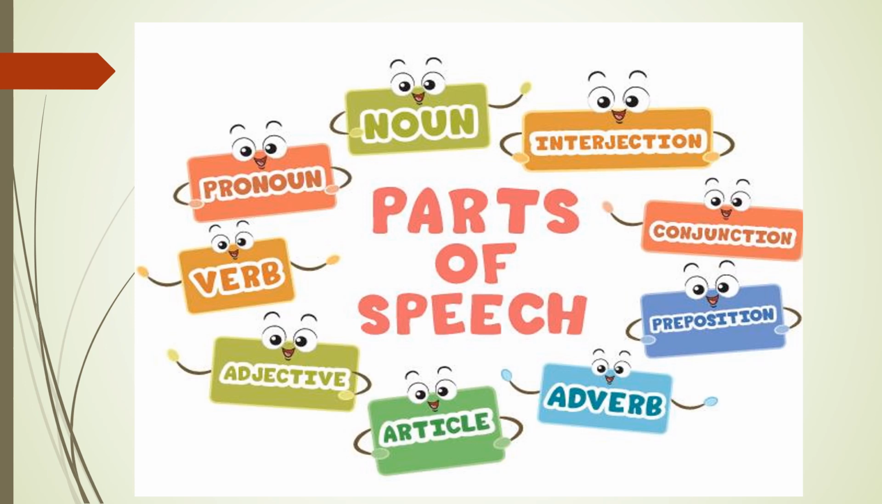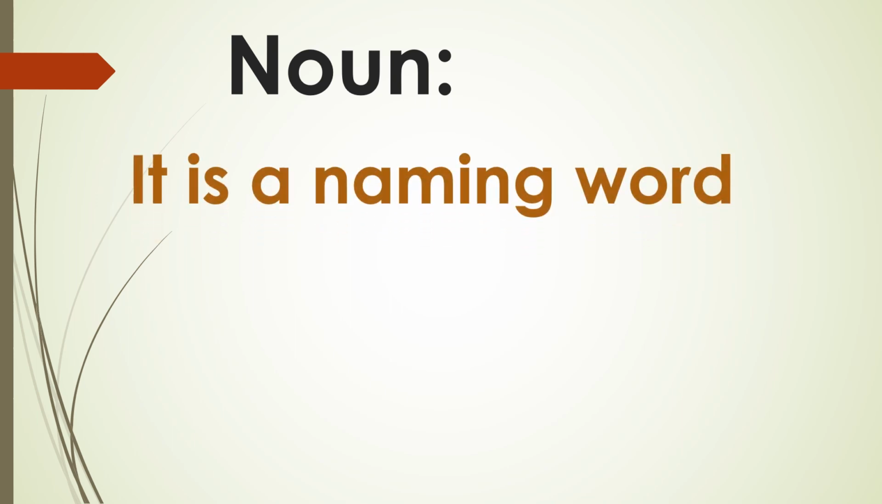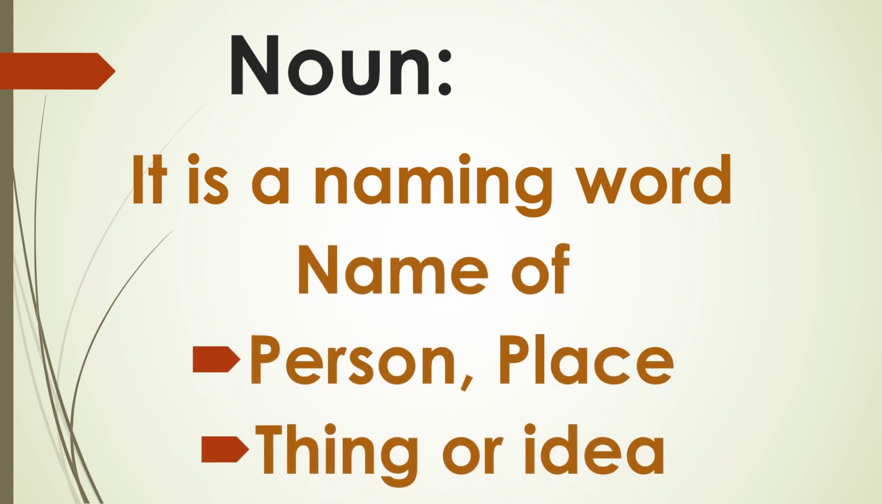The 8 parts of speech are noun, pronoun, verb, adjective, interjection, conjunction, preposition, adverb, and article. What is noun? Noun is the name of person, place, or thing. What we call it, it is a naming word. Name of person, place, thing, or idea.